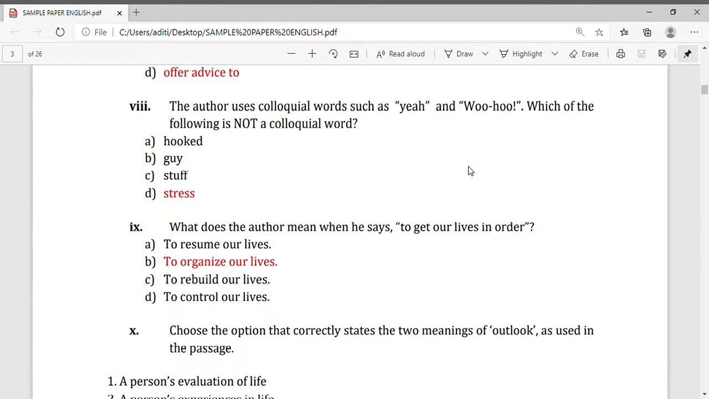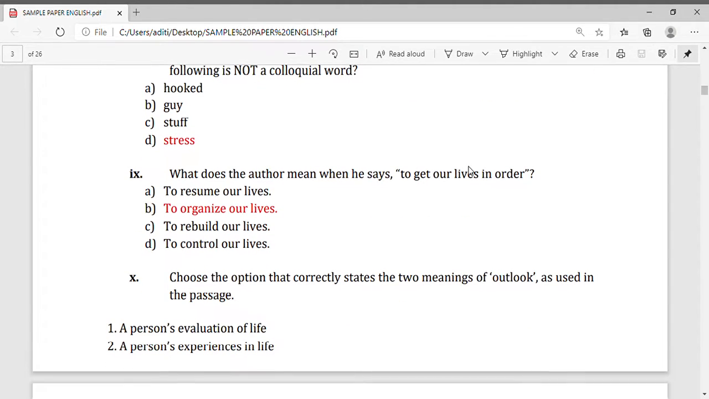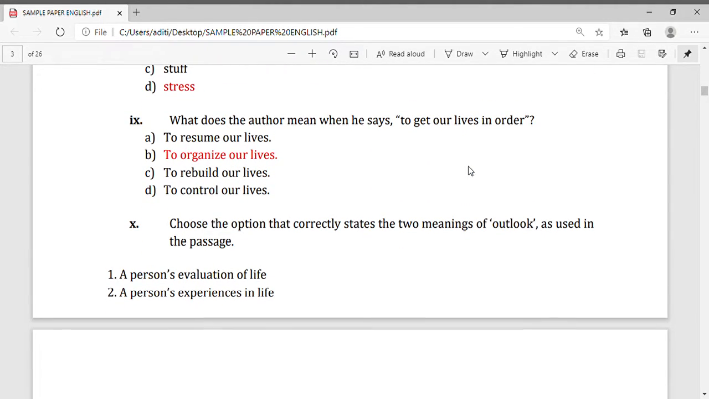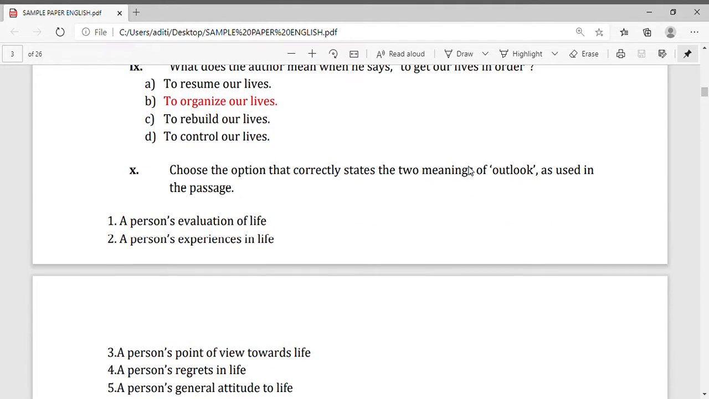Now question number 8. The author uses colloquial words such as ye, wo, who. Which of these following is not a colloquial word? So here stress is not the colloquial word. So the correct answer is D. Now, question number 9. What does the author mean when he says to get our lives in order? So, the correct answer is B. To reorganize our lives. Okay.